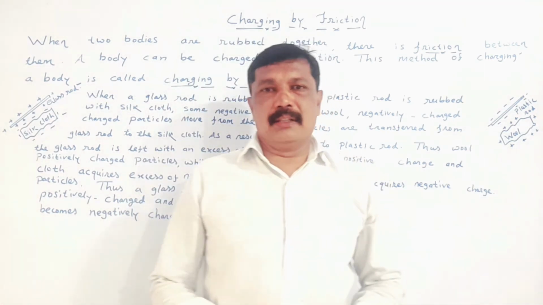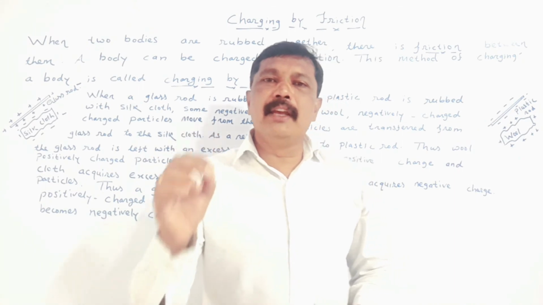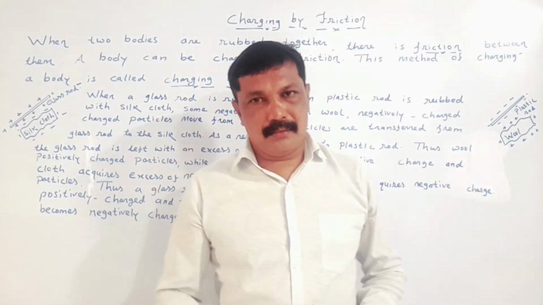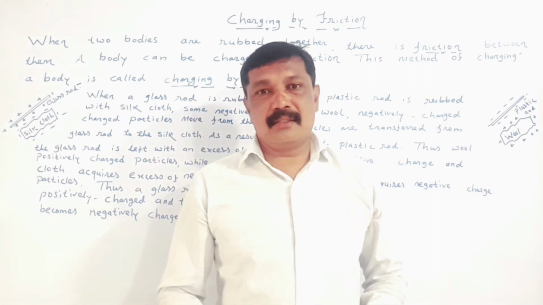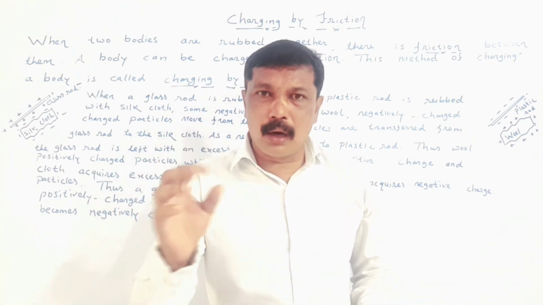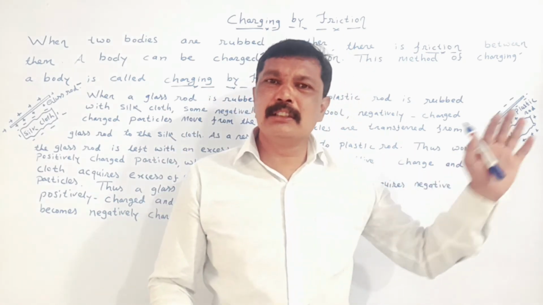My dear student, when we rub wool with plastic rod, some of the negative charge from the wool cloth moves towards the plastic rod.